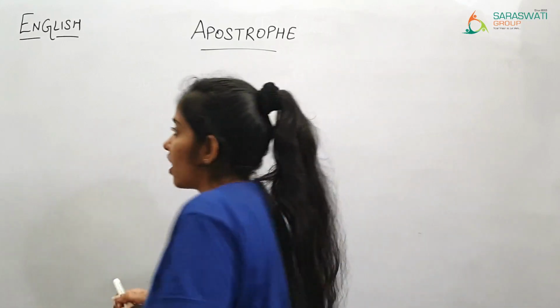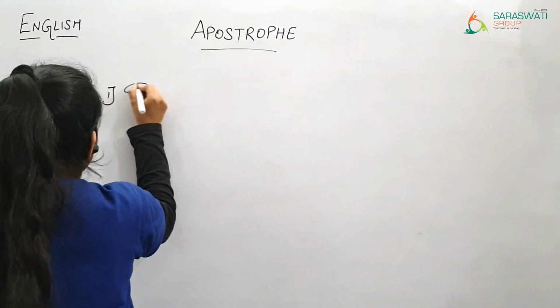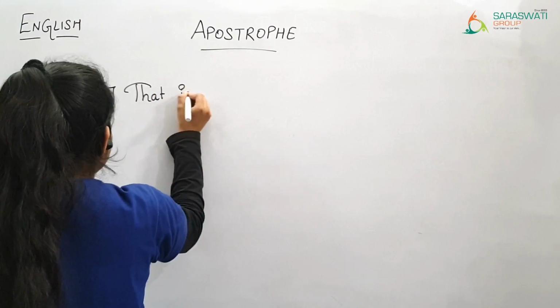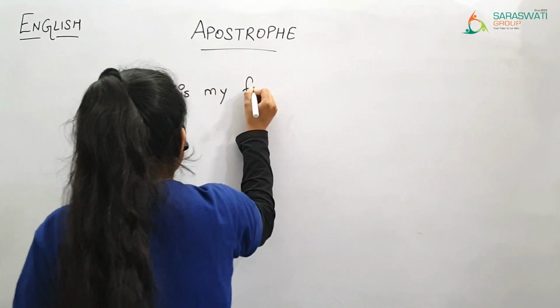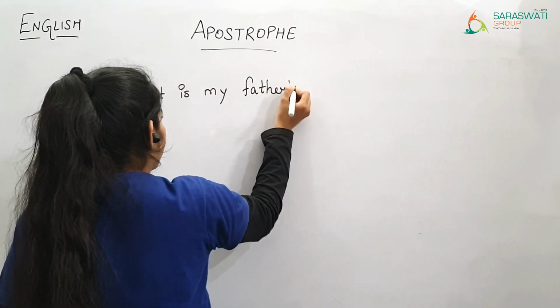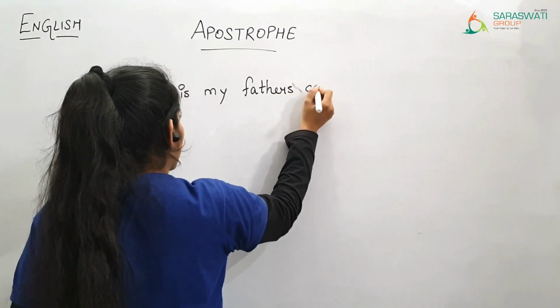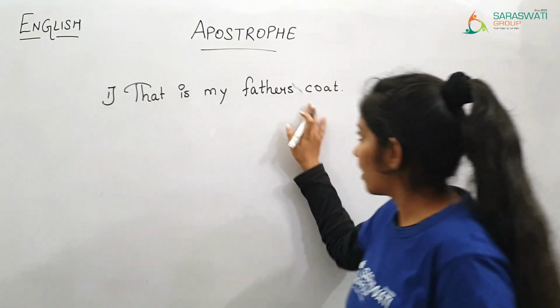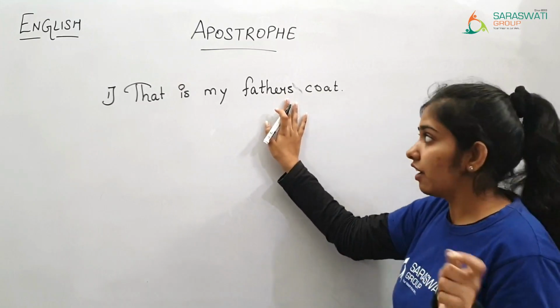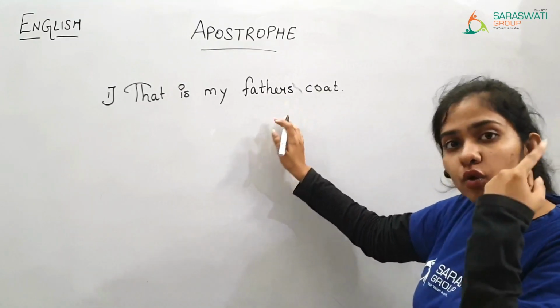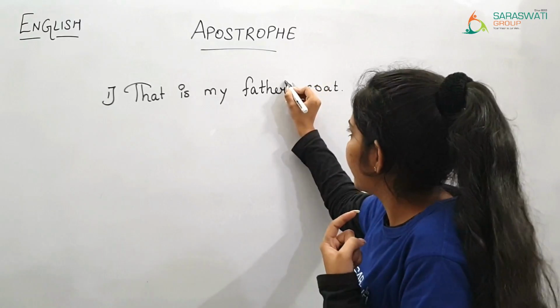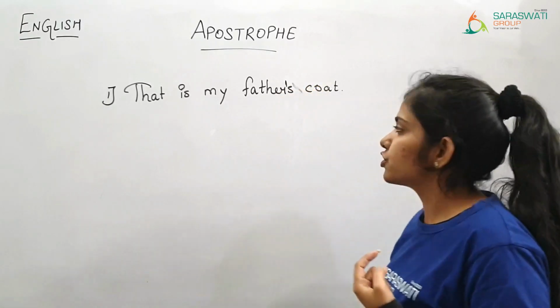That is my father's coat. Here we are talking about only one father, singular. So we'll make apostrophe over here.